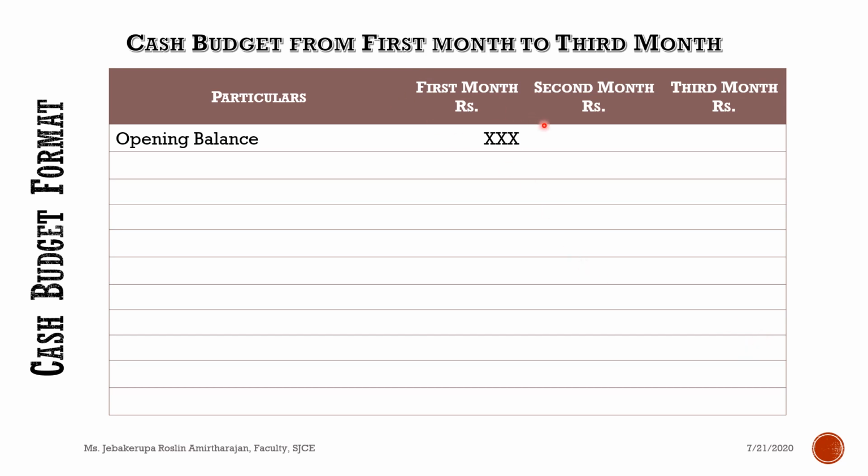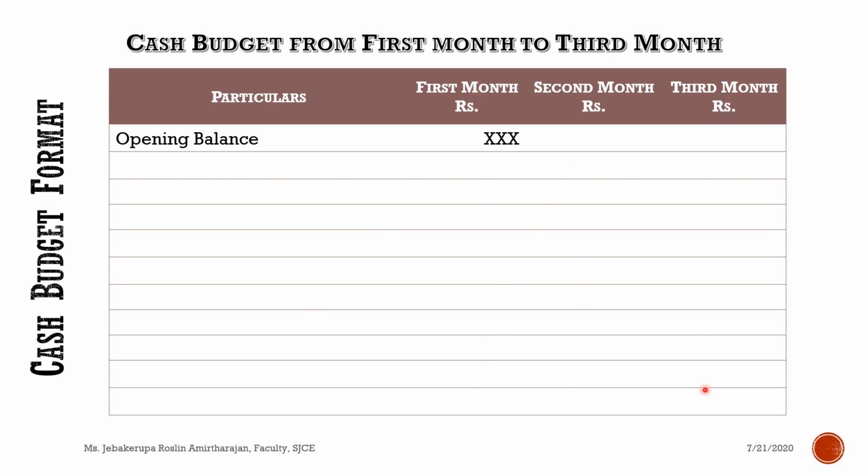Suppose if we are preparing for 3 months, 3 columns plus one particulars column. Suppose if we are preparing for 4 months, 4 columns plus one particulars column. So now I have given you a basic format which we prepare for 3 months. See, particulars column, first month, second month, third month.